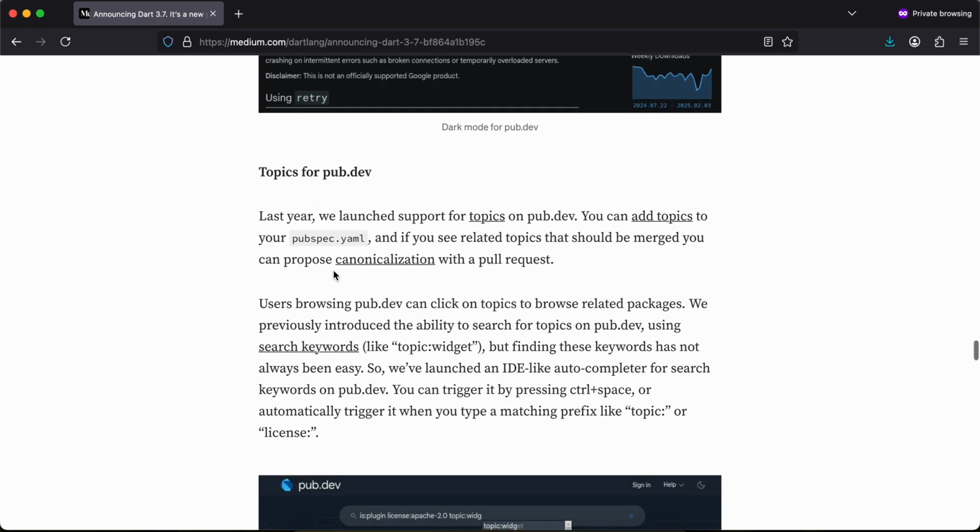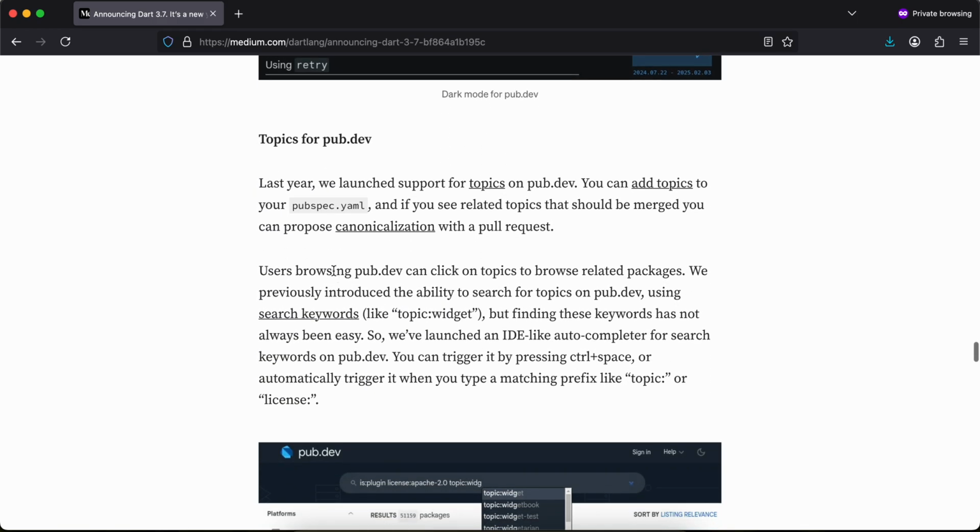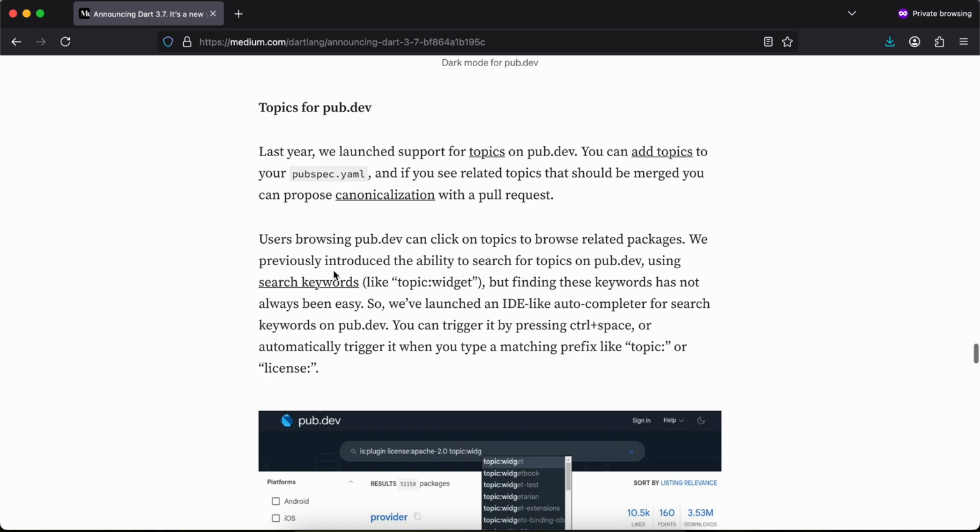Topics for pub.dev. Last year we launched support for topics on pub.dev. You can add topics to your pubspec.yaml, and if you see related topics that should be merged, you can propose canonicalization with a pull request. Users browsing pub.dev can click on topics to browse related packages.